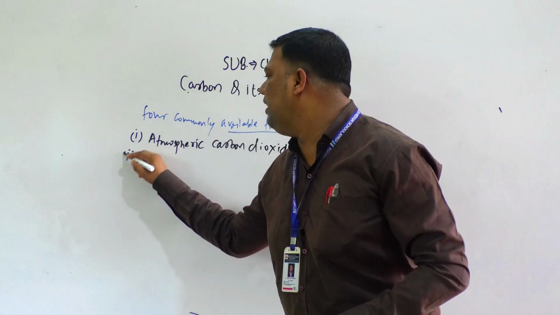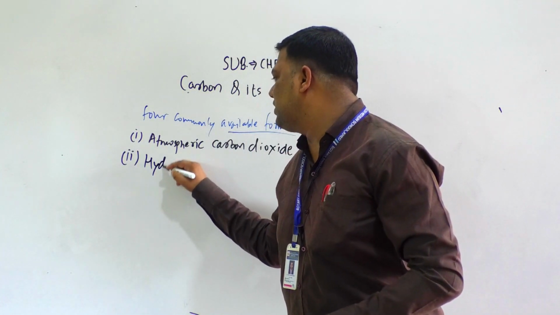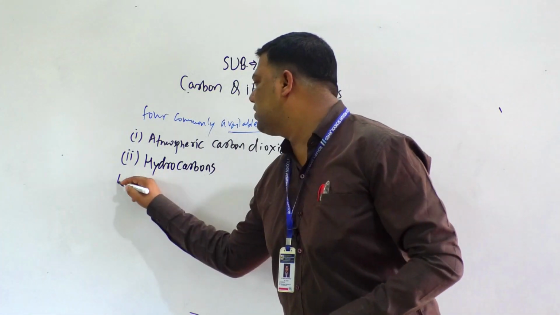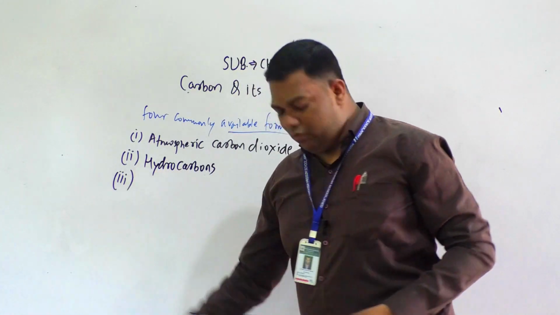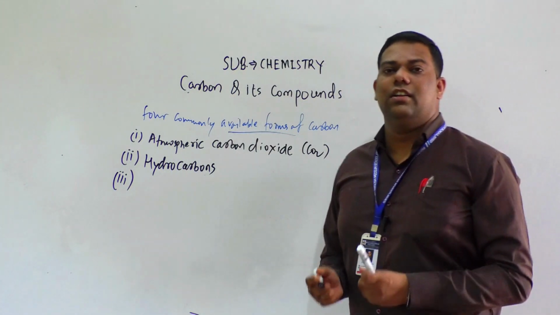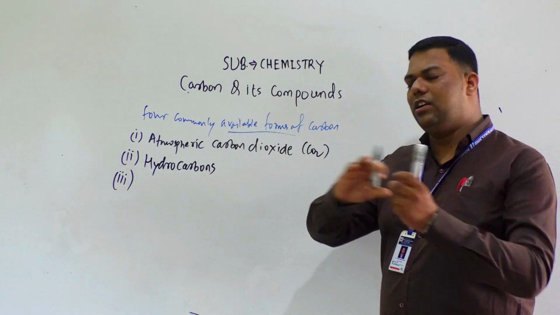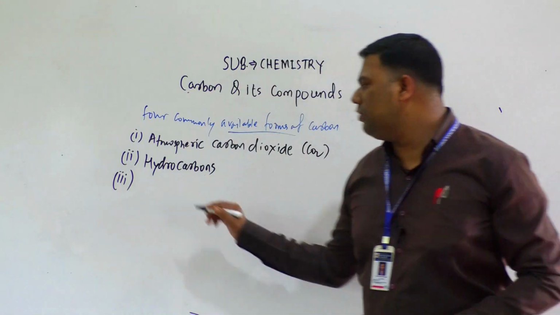Second, hydrocarbons. Third, carbonates like calcium carbonate, or we call it limestone.